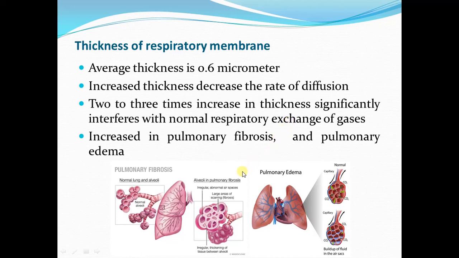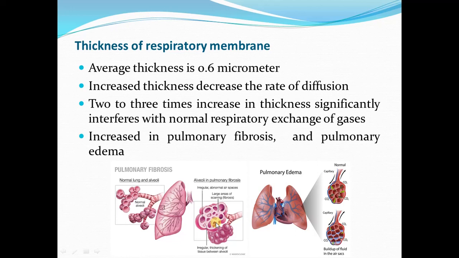You can also see in these diagrams, this is the diagram showing you the pulmonary fibrosis, and this is the diagram showing you pulmonary edema. So, these are two conditions in which the thickness of respiratory membrane is increased, and increased thickness of respiratory membrane causes a decrease in the diffusion of gases. So, concentrate on this diagram. This is the normal alveoli, and these are the alveoli in case of pulmonary fibrosis.